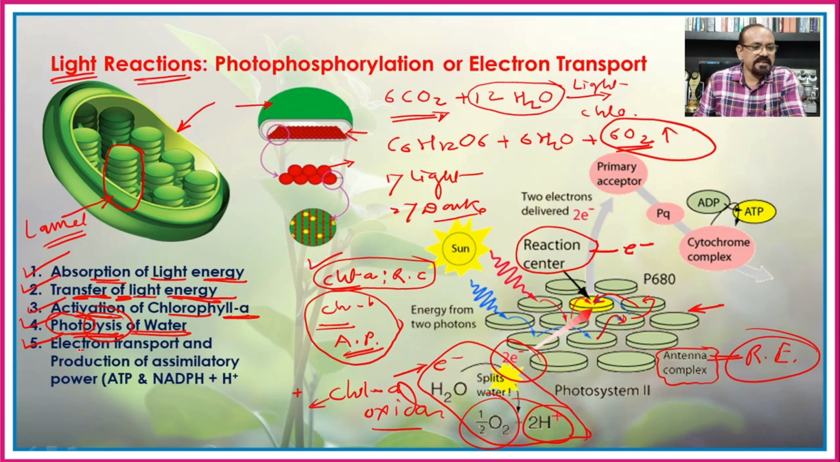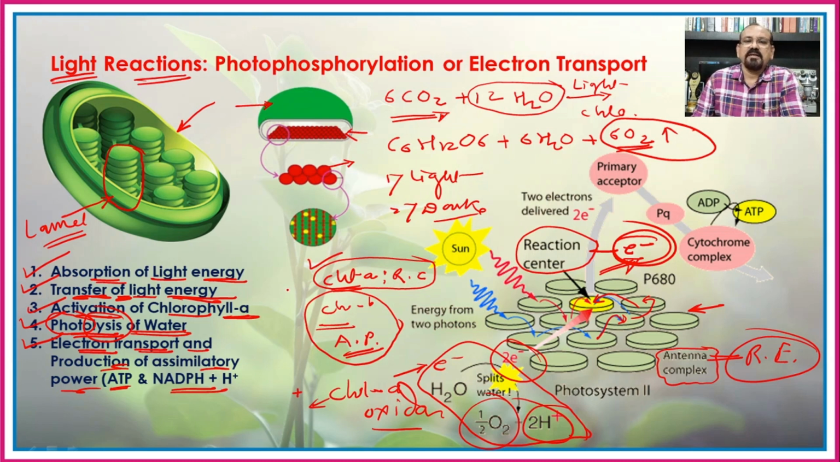Later on, there is an electron transport and production of the assimilatory power, that is the ATP and NADPH2. This electron which is released by the chlorophyll A, either in the cyclic photophosphorylation or the non-cyclic photophosphorylation, carries energy that comes from the radiant energy or the sunlight, and it is used for the formation of the ATP molecule from ADP and inorganic phosphate, as well as for the formation of NADPH2.